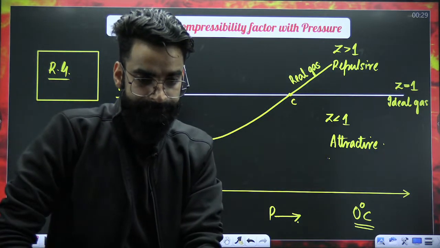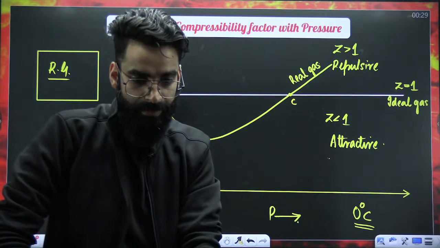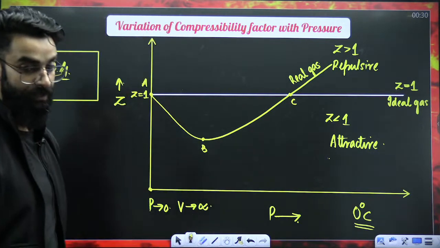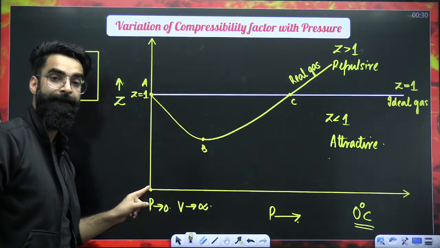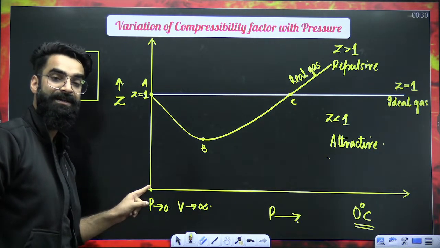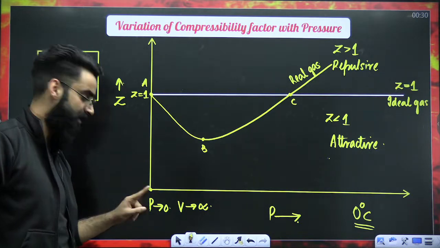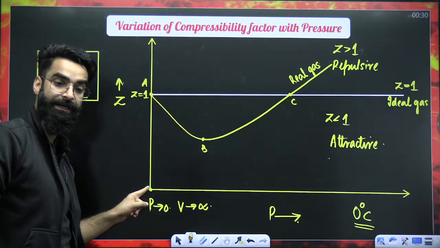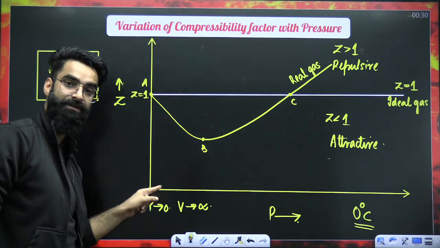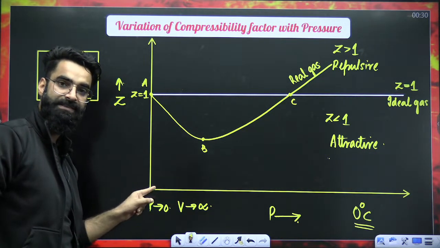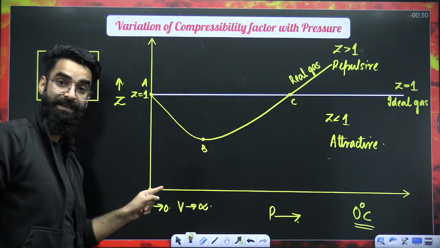Yeah? Perfect. Let me repeat the same thing again. At this particular point, the pressure of the real gas was 0, it was very less. The real gas was behaving like the ideal gas, and the volume of the gas at this point was infinite. Now I'm moving in the positive x-axis direction. That means I'm increasing the pressure and decreasing the volume of the gas.